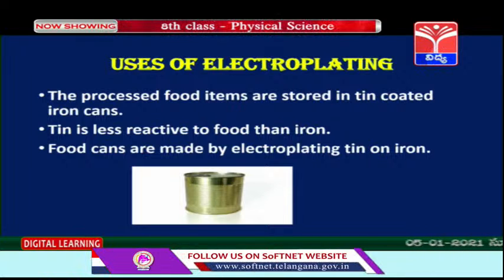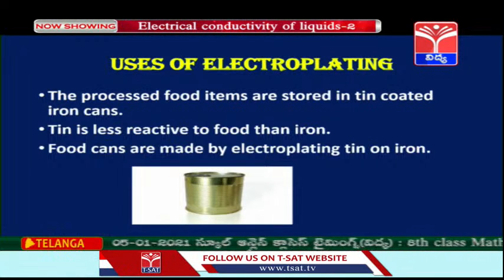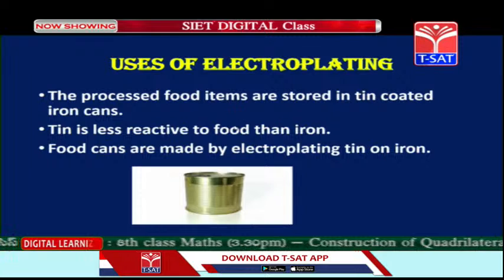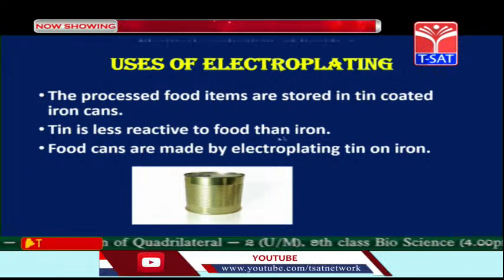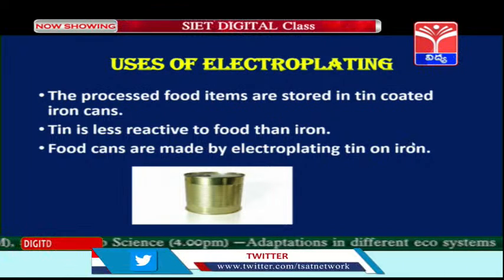Right, children? Directly iron cans, they get oxidized easily and the food may get spoiled easily. But tin coated cans, the food will be preserved for a long time. Tin is less reactive to food than iron. So, food cans are made by electroplating tin on iron.